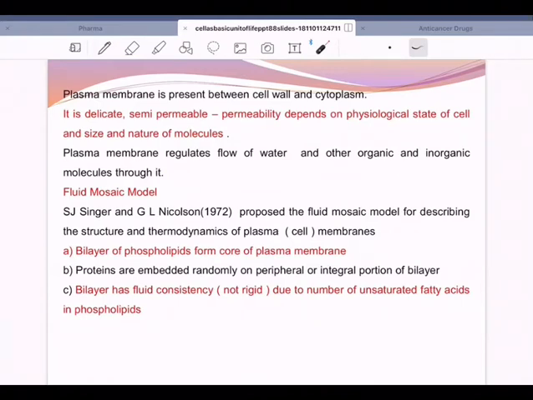And what is it made up of? It is mainly made up of three things. Bilayer of phospholipids. So bilayer means two layers of phospholipids form the core.